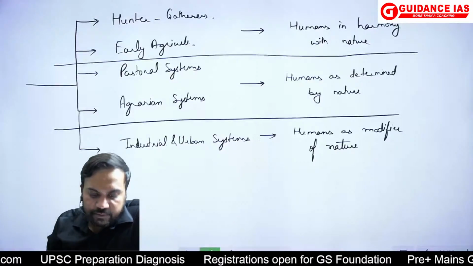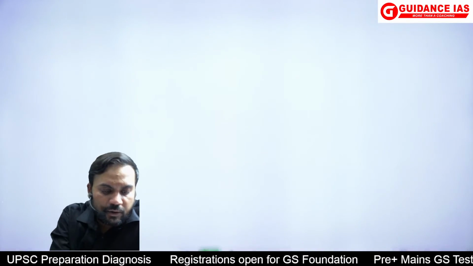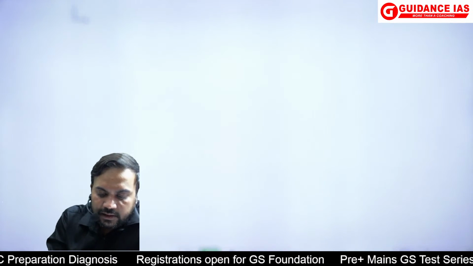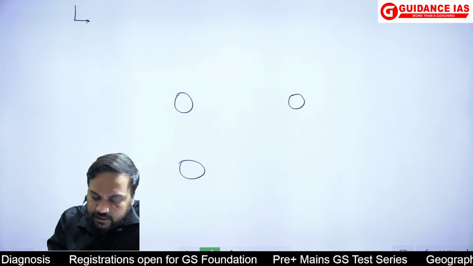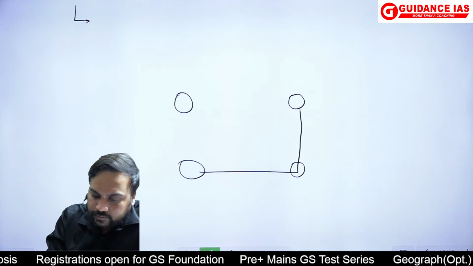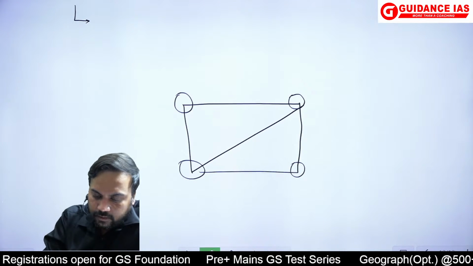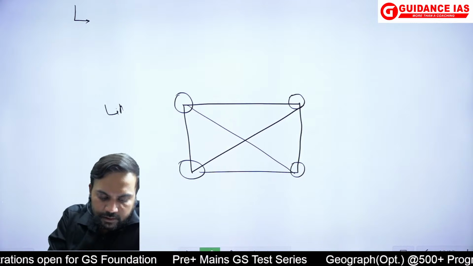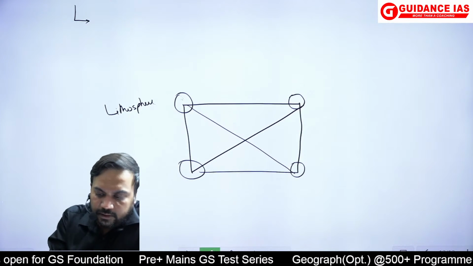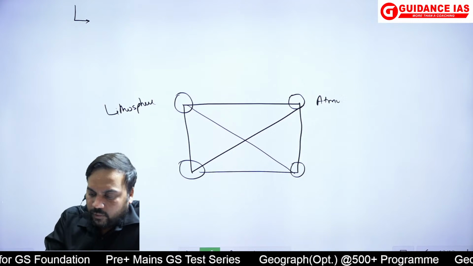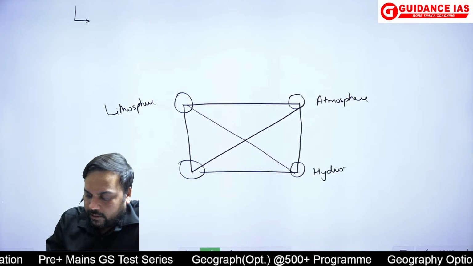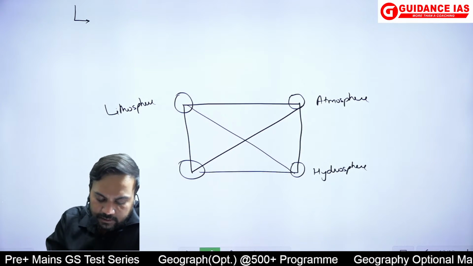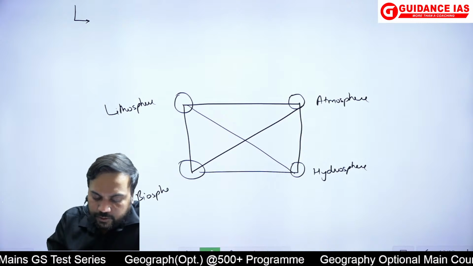And on imbalances, basically what you will do, you will talk about how this has brought, remember the geographical pentagon which I have used so many times in the classes. So the lithosphere, the atmosphere, the hydrosphere and the biosphere.